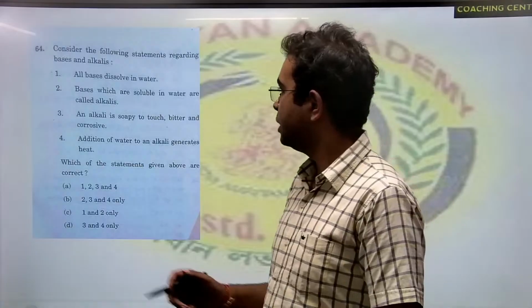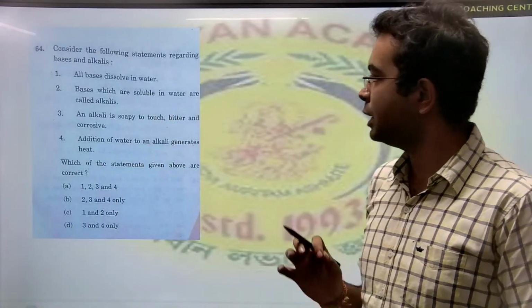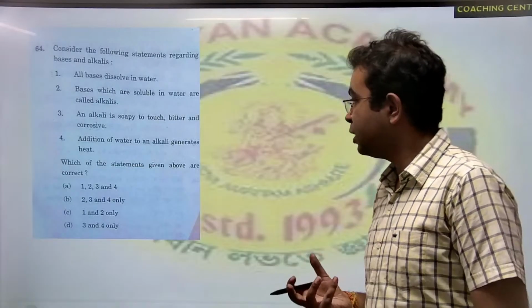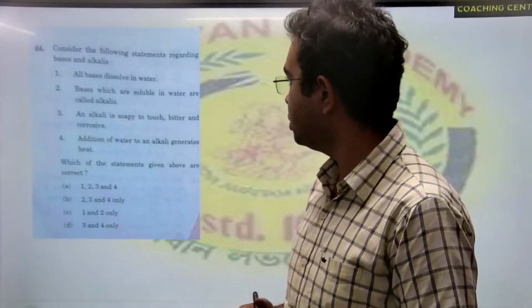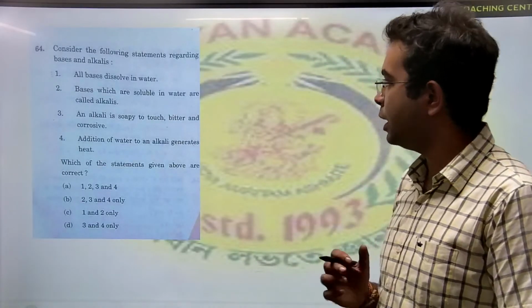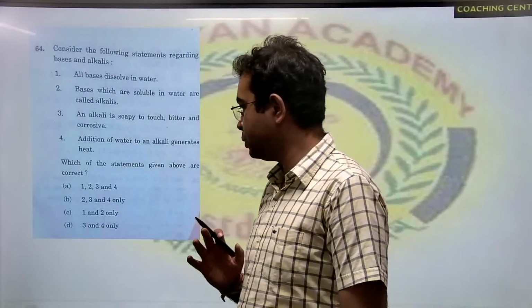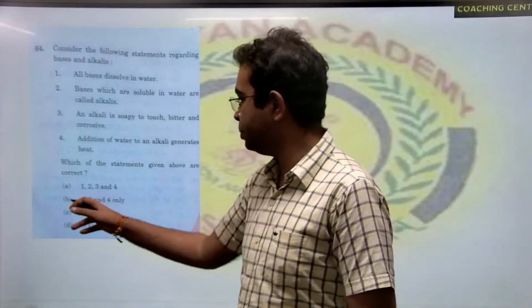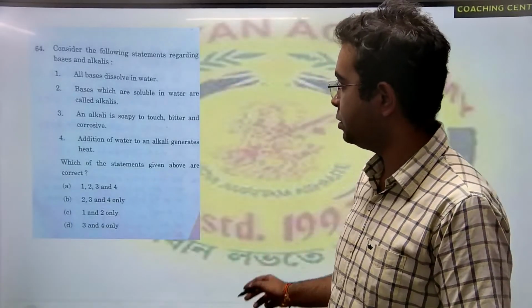2 and 3 are correct, because yes, bases that dissolve in water are called alkalis, and alkalis are surely soapy to touch because they are bases. They are also bitter and they are corrosive. So 2 and 3 are correct. Okay? And 1 is wrong. So there is only one option which has 2 and 3, and it does not have 1. The correct option is option B, 2, 3, and 4.